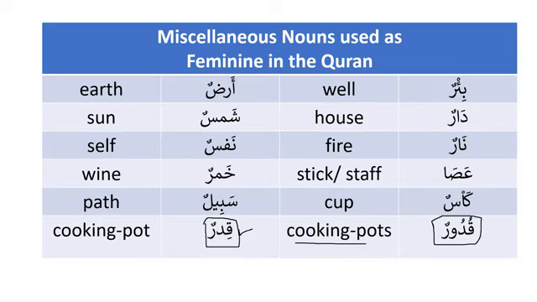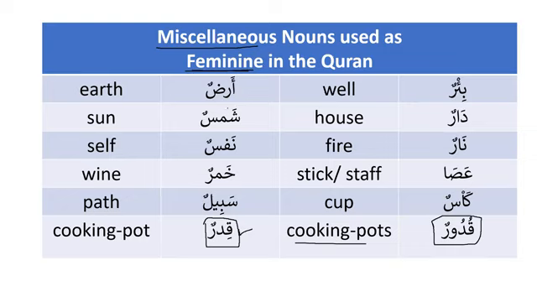And this is what category we are talking about. Miscellaneous nouns used as feminine in the Quran. So these are the nouns that don't belong to any category. Like we have discussed 3 categories so far. They don't have any female counterpart. They don't necessarily have ta marbuta, and they don't come in pairs. And there are some other, inshallah, categories that we will add, but as of now, we have learned 3 and they don't belong to any of them. So we have to memorize these, as all of them have occurred in the Quran, and they are also feminine.